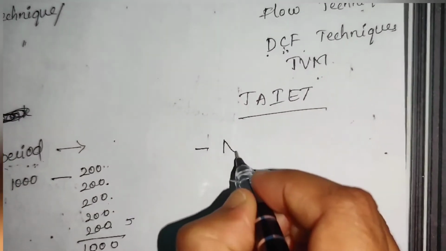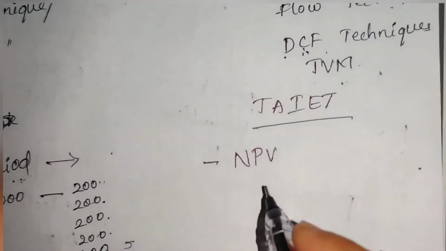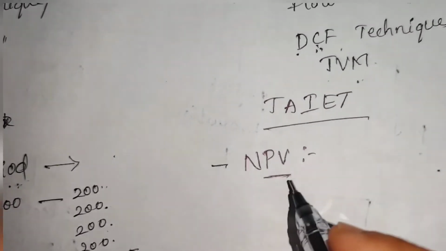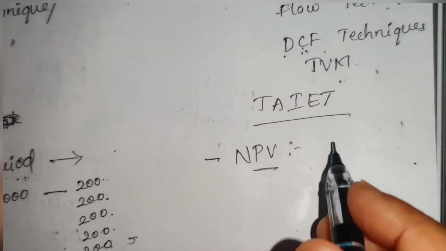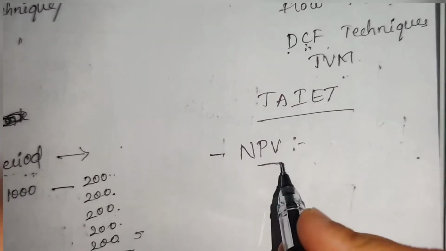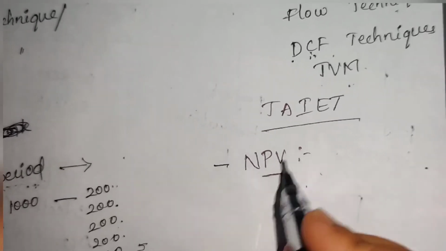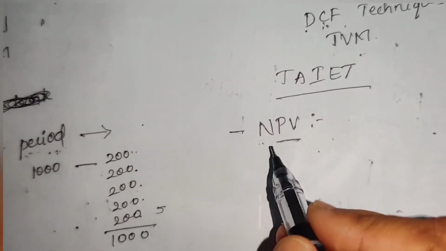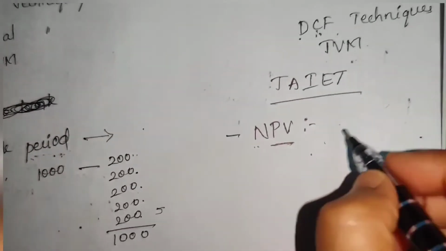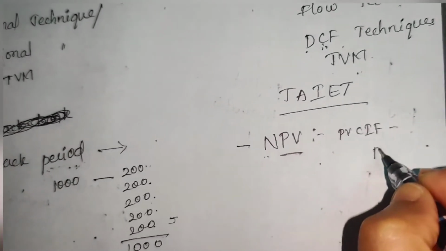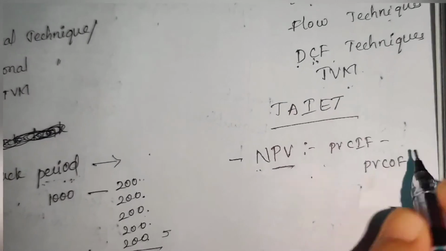One is net present value. Present value, as I already said, is at year 0. So we bring the future inflows into their present values, and net means the difference between the present value of cash inflows and the present value of cash outflows.